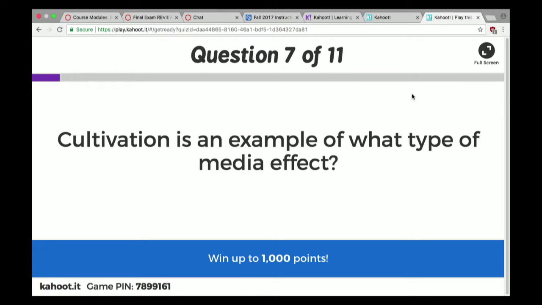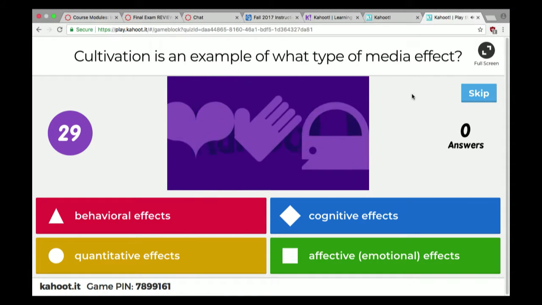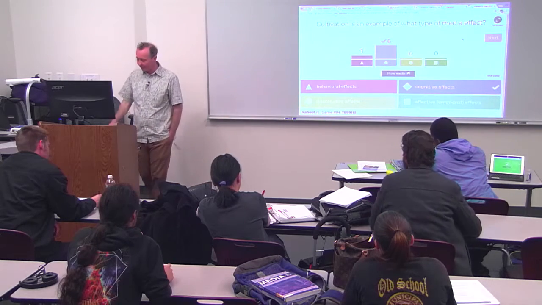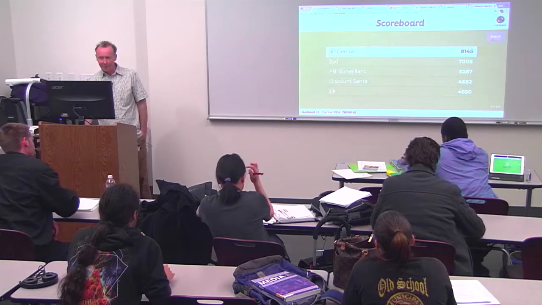Okay, cool. Cultivation is an example of what type of media effect? Just about everybody got cognitive. That's good. So cognitive refers to how you think about things. Cultivation means that it develops a particular understanding of the world in your mind. Behavioral effects would be they get you to do something, like run out and buy something, and so on and so forth. The cognitive effect is the answer there.